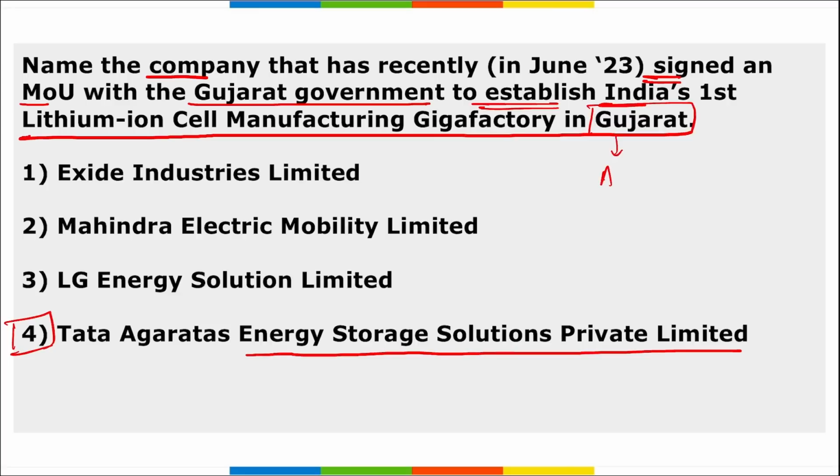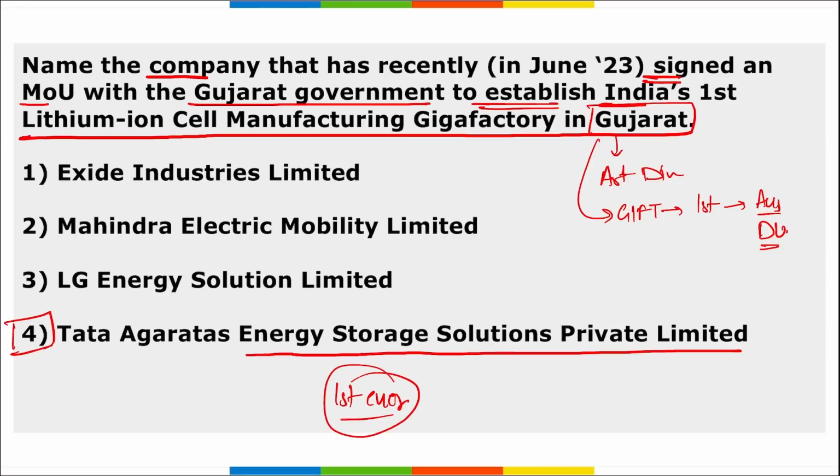In Gujarat only artificial diamond manufacturing is there. In Gujarat only GIFT City is there, where India's first foreign university, Deakin University of Australia, will be setting up its campus. Then remember, this gigafactory in Gujarat will produce the first ever lithium ion cells in India, and the plant is expected to start in less than 3 years.